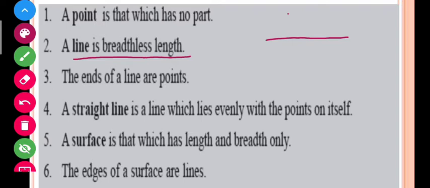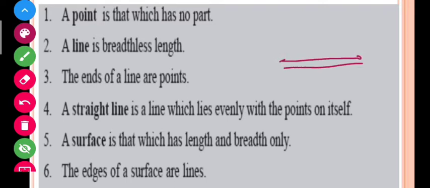The modern definition of a line is somewhat different, but these definitions are according to Euclid. So the ends of a line are points.